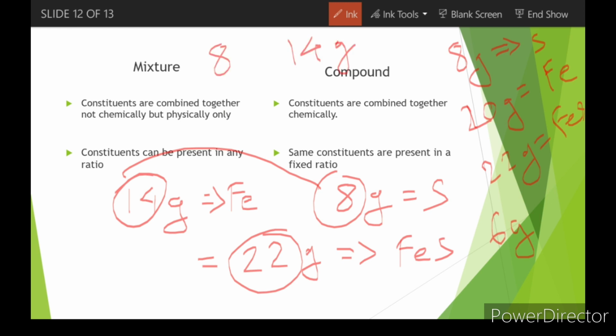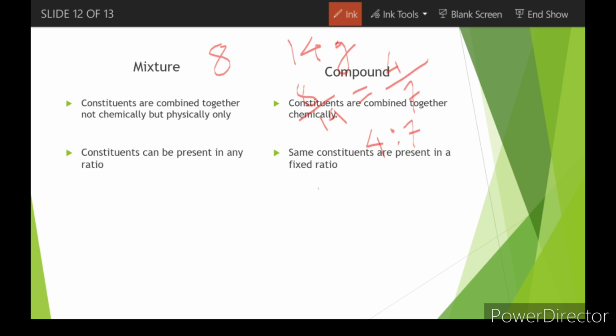If you just divide and find the perfect ratio, 8 divided by 14, what will you get? You will get 4 by 7, right? So you can say that it is 4:7 in this case. Let me clear the screen a little bit. You can literally say that sulfur to iron is always in the ratio of 4:7. Here the molecule that was formed was FeS, right?